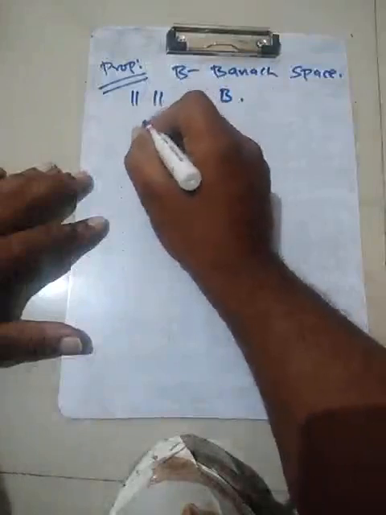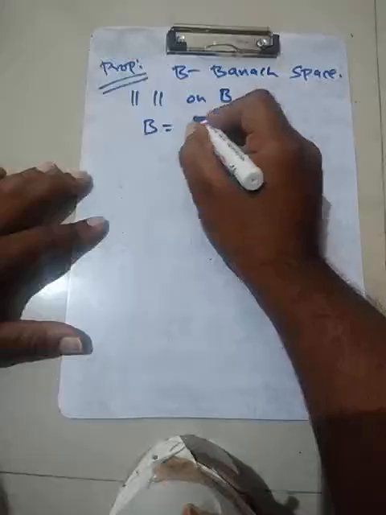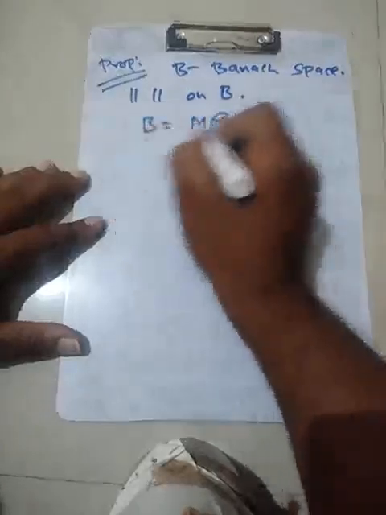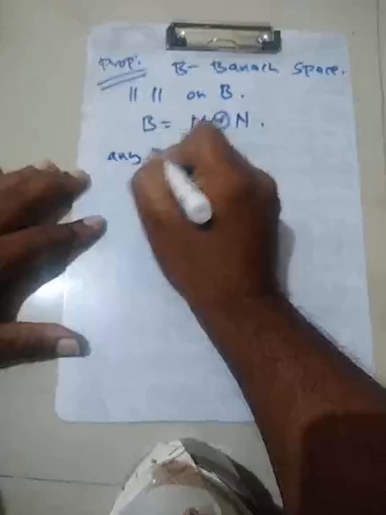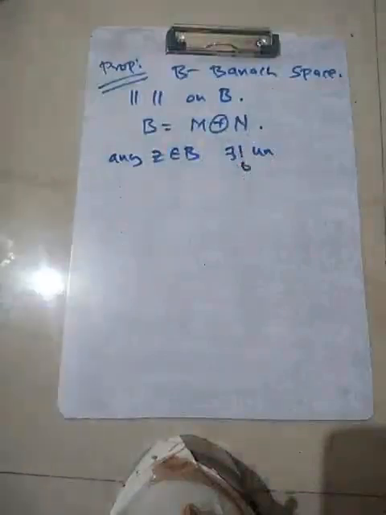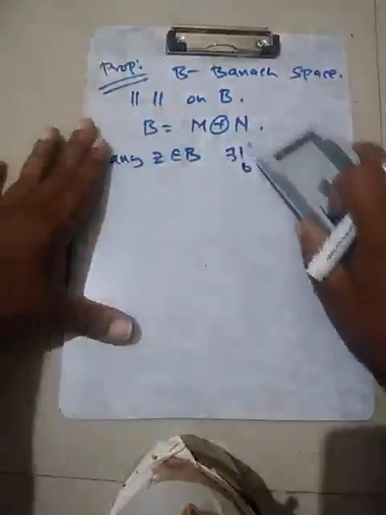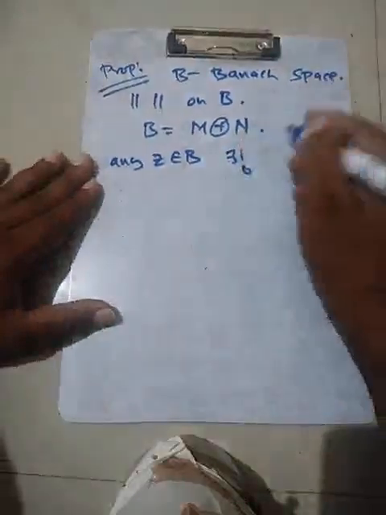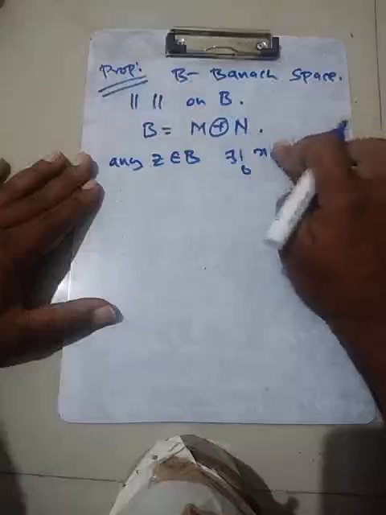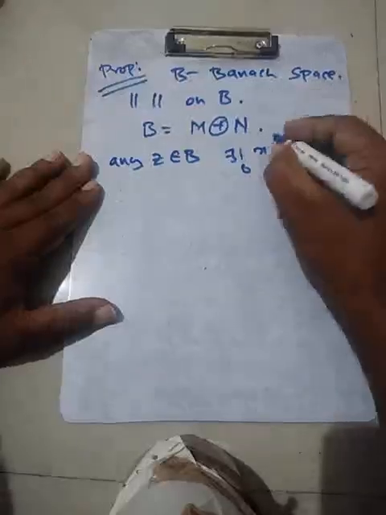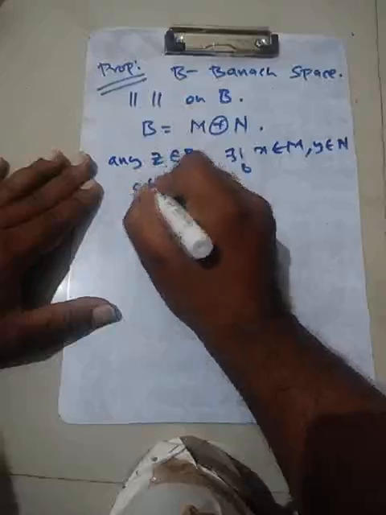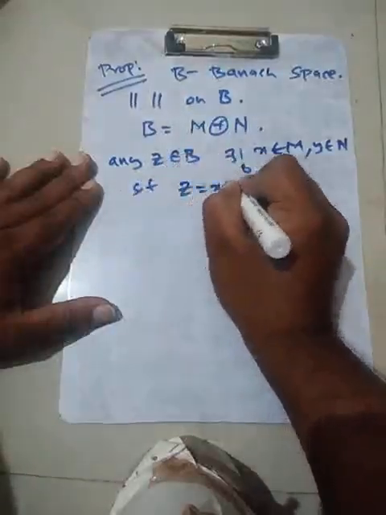And B is also further given as a direct sum of two subspaces, say M direct sum N. So what does this mean? This means that if you take any Z belonging to B, there exist unique X belonging to M and Y belonging to N such that Z is equal to X plus Y.